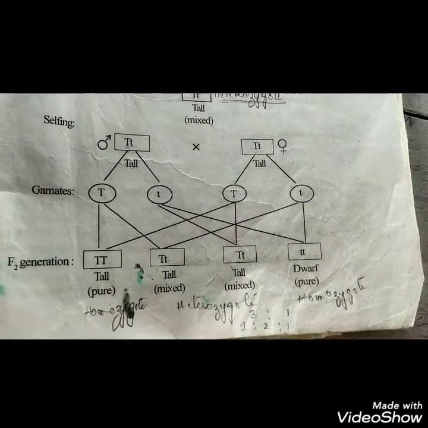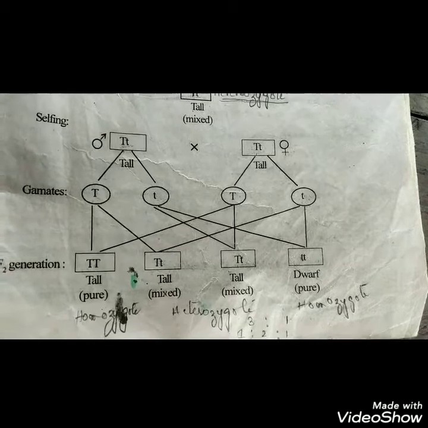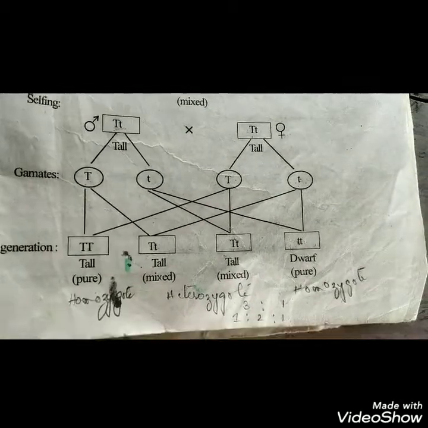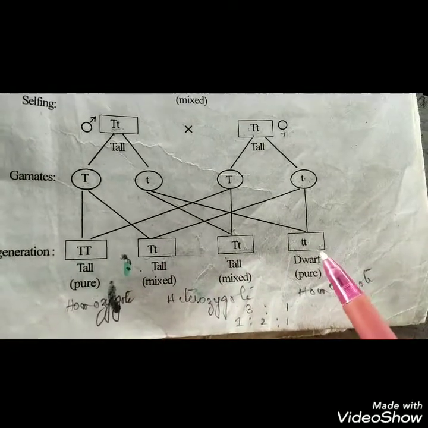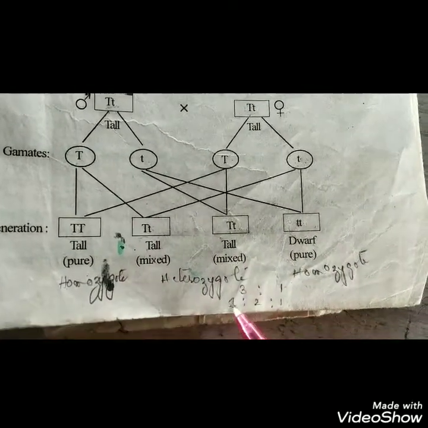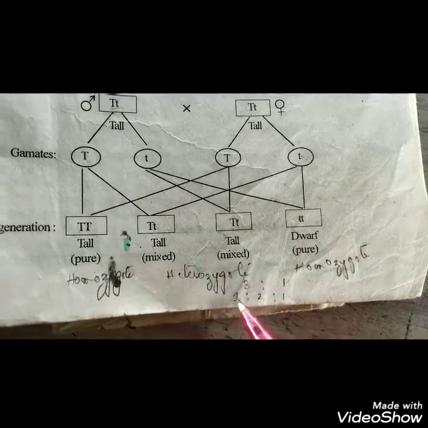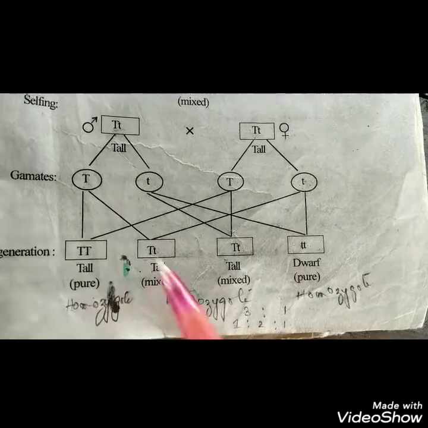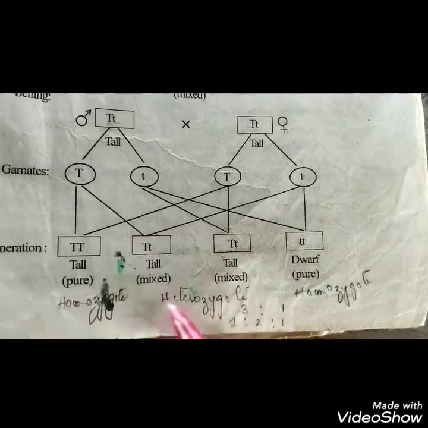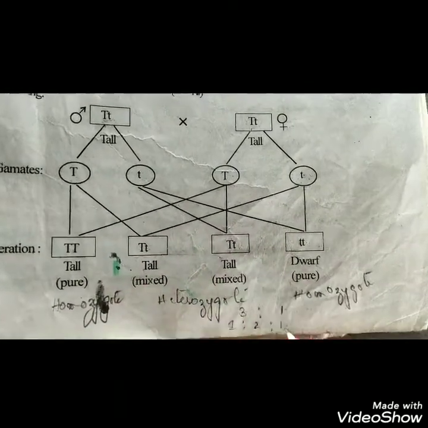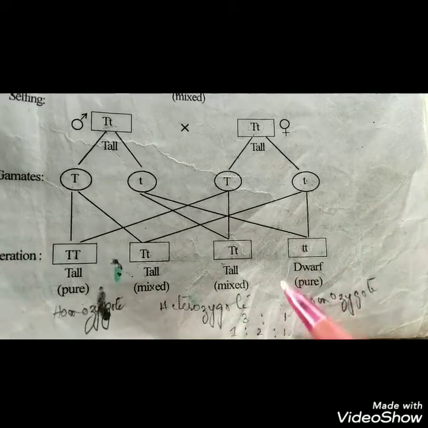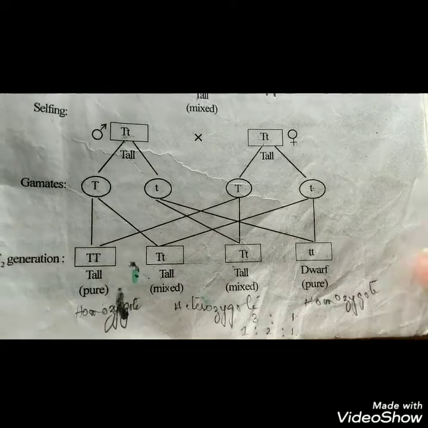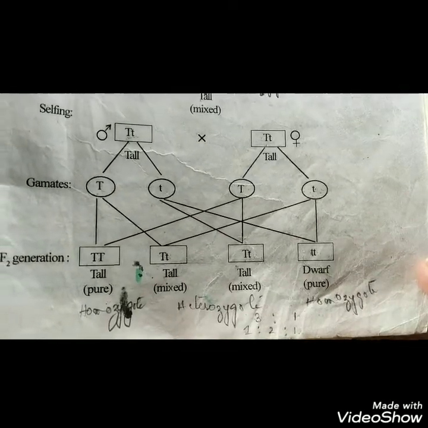And the genotypic ratio means when we look at the genetic constituent. The genotypic ratio will be 1:2:1. Here this one represents the homozygote tall plant. These two represent the heterozygote tall plant and this one represents the homozygote dwarf plant. This is how the monohybrid cross is performed by Mendel.